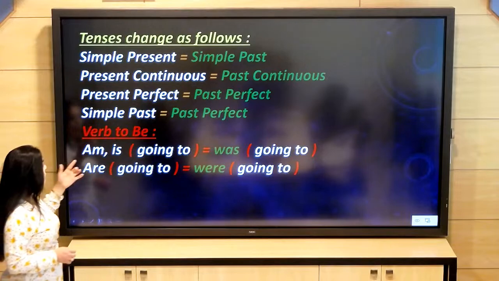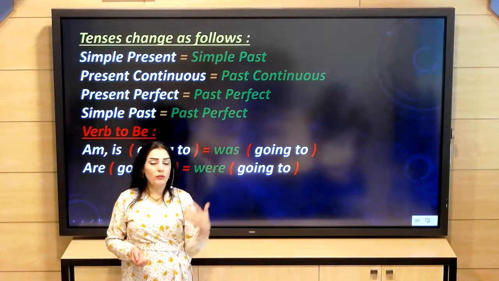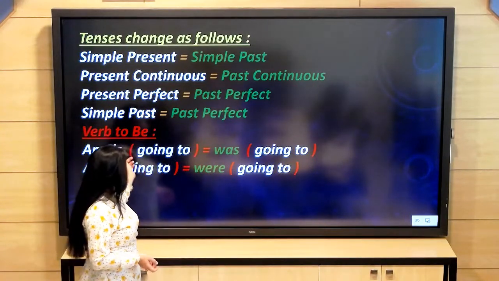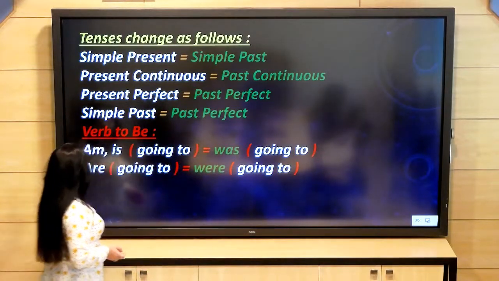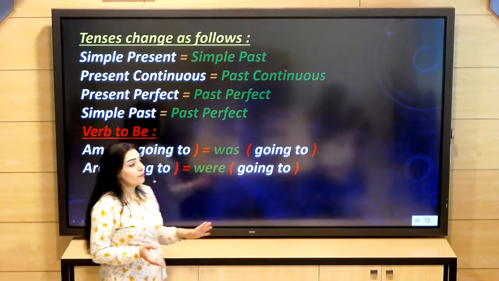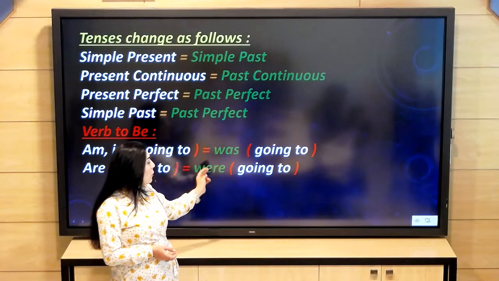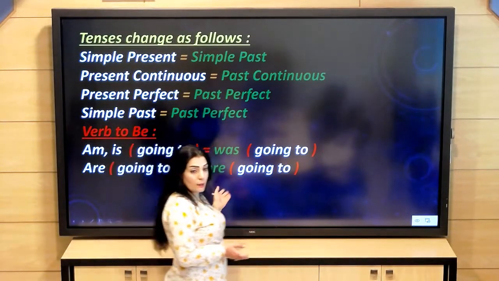According to the verb to be, is with going to or when. So if you have going to or if you don't have going to, am or is becomes was. Are becomes were. So what about was or were? If you have was or were going to, they are simple past.